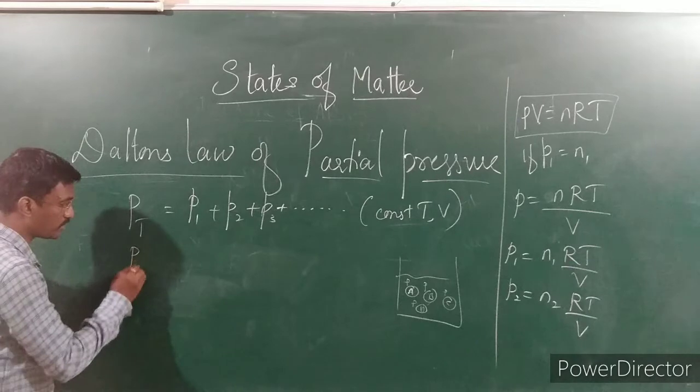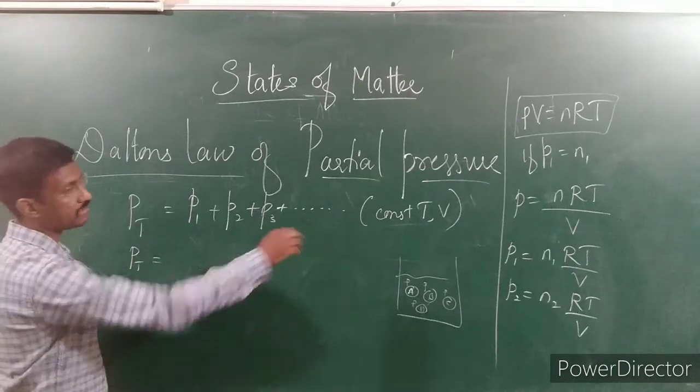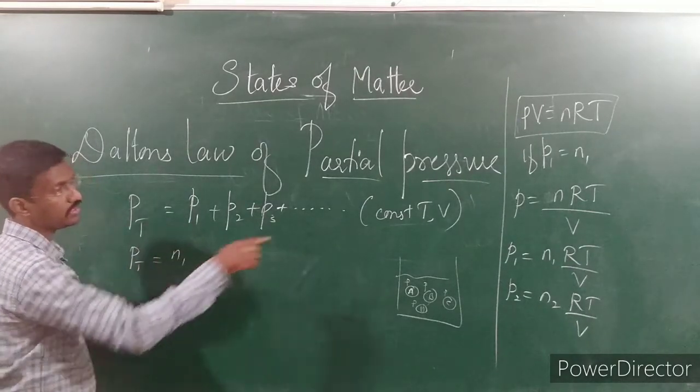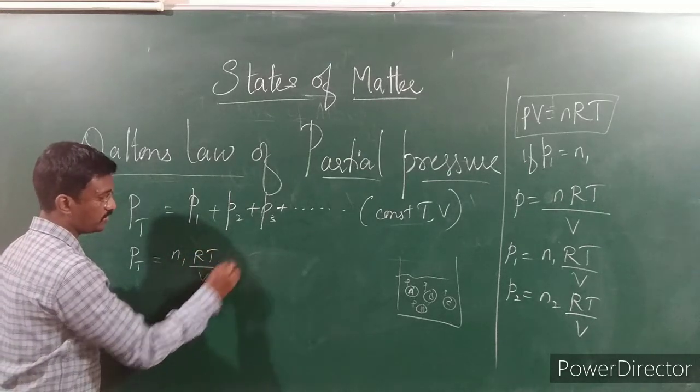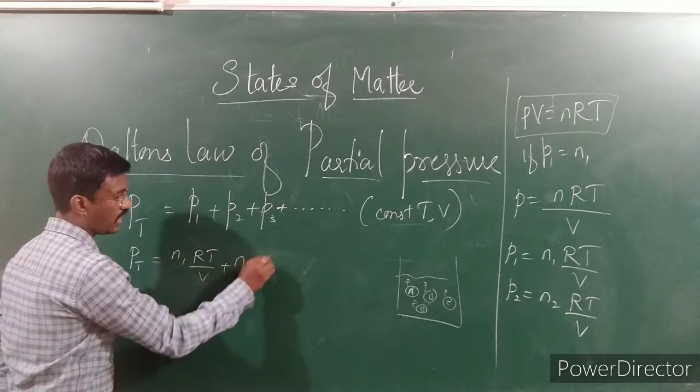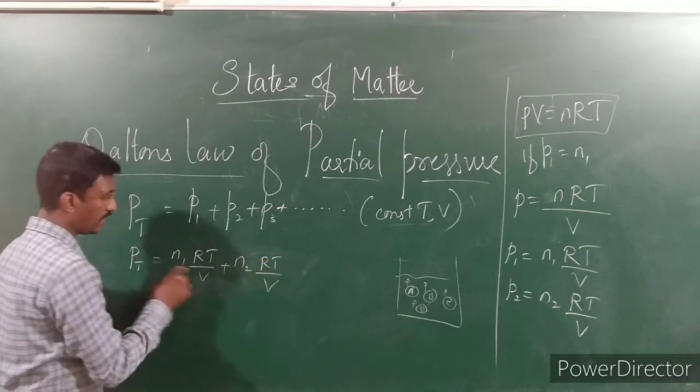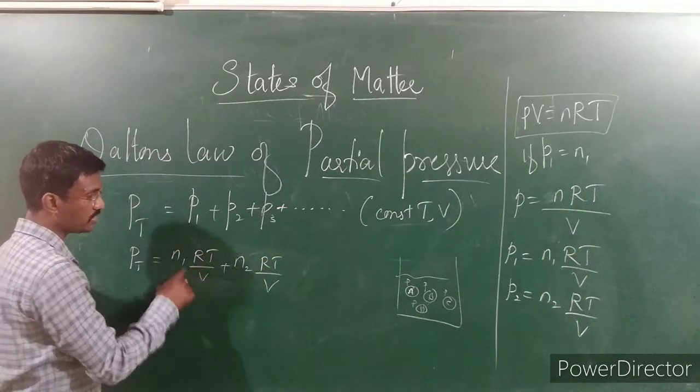So the total partial pressure is equal to P1, which is N1 RT divided by V. Similarly N2 RT by V. Here you can see RT divided by V is common.